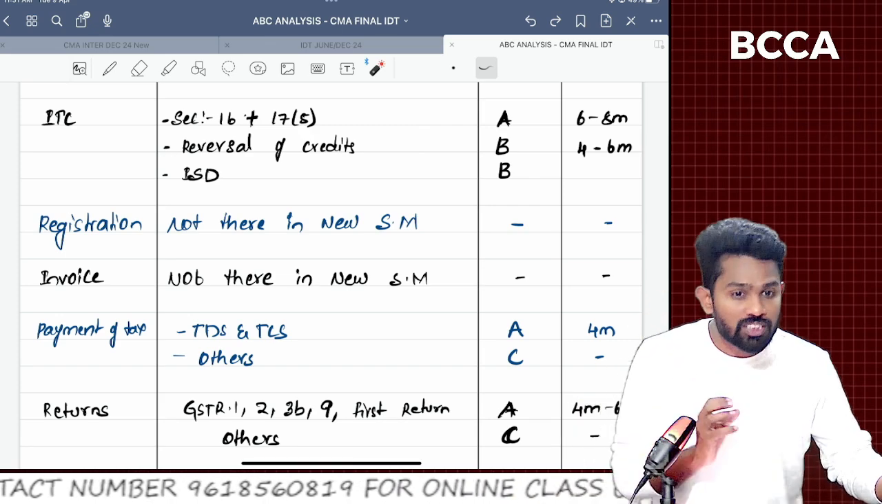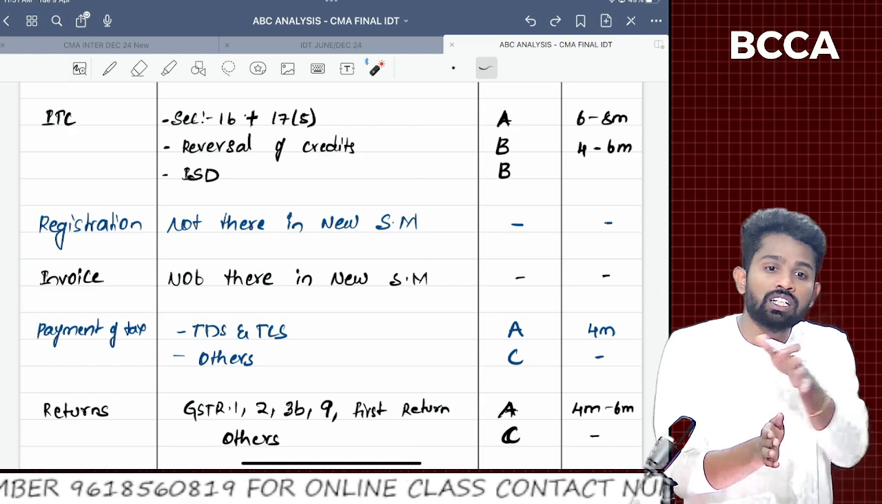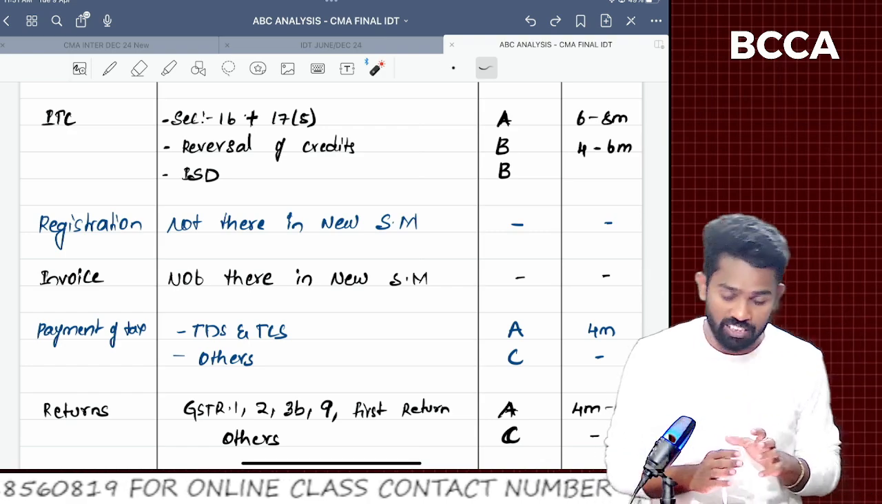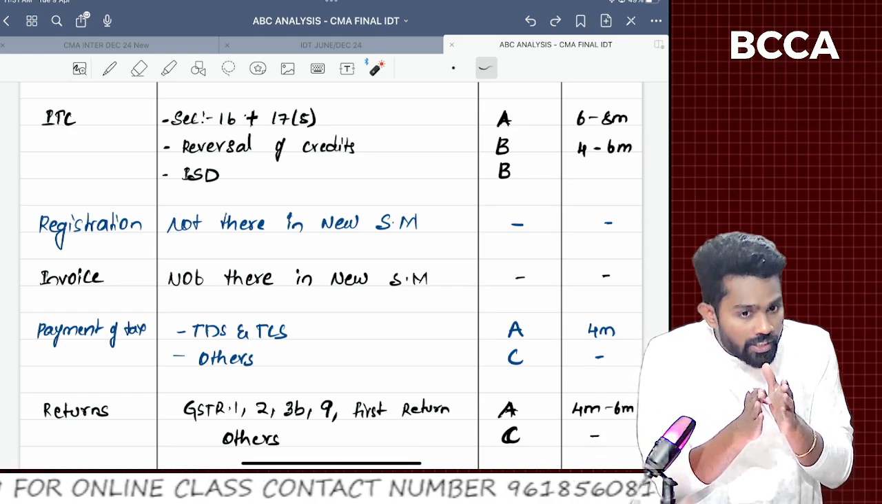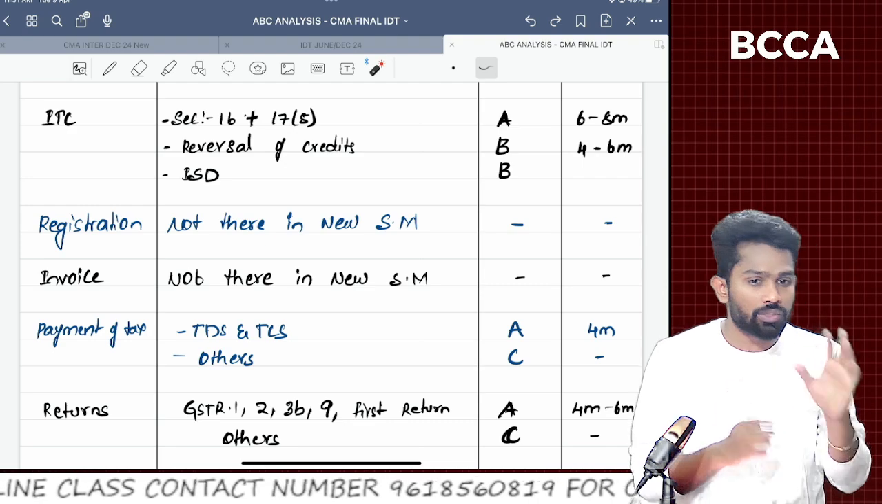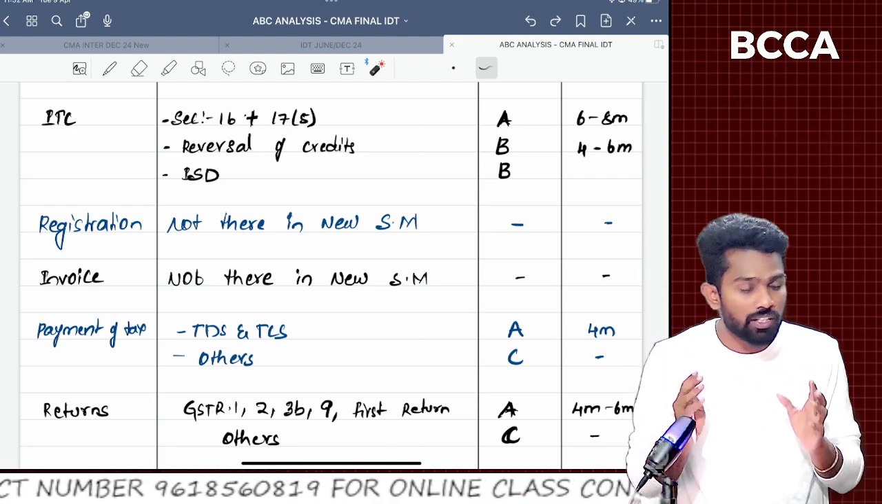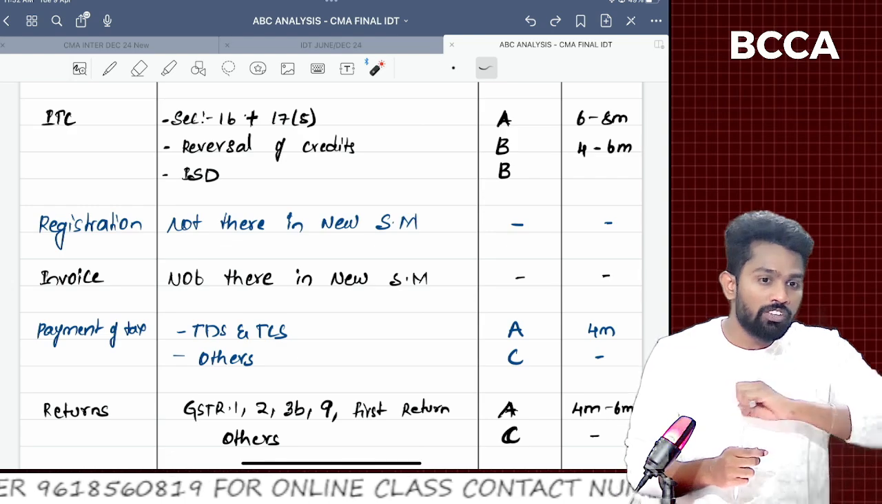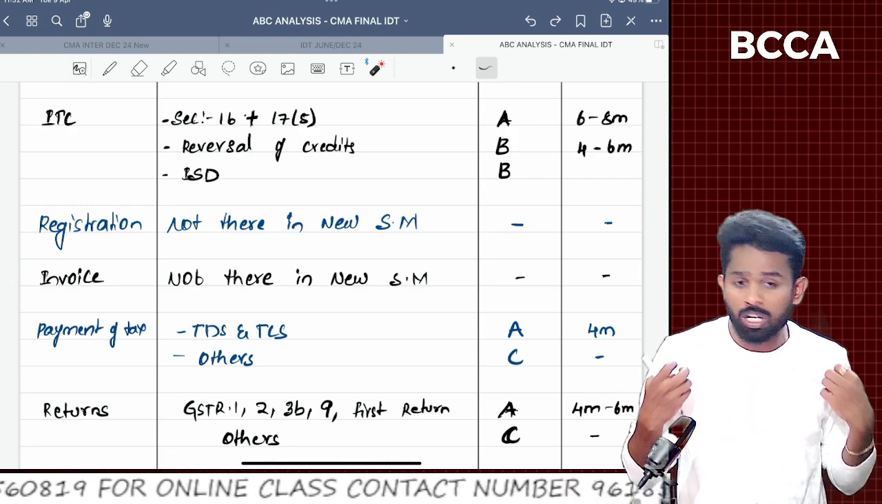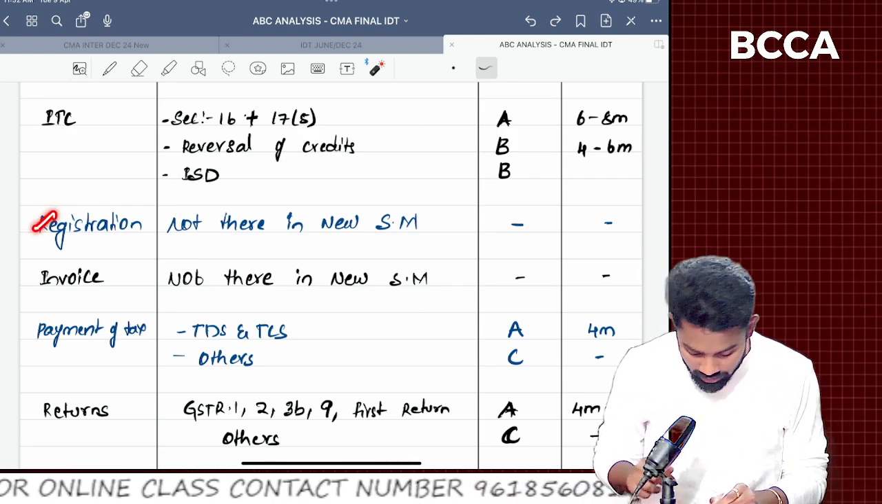Why? Just to give them an overview, because here and there topics are connected. That's why. Okay. So we cannot expect a direct question from the registration chapter, but there are interlinkages from this chapter. So that's why you should have knowledge. So give it a newspaper reading. Don't put much effort into the registration and invoice chapter.